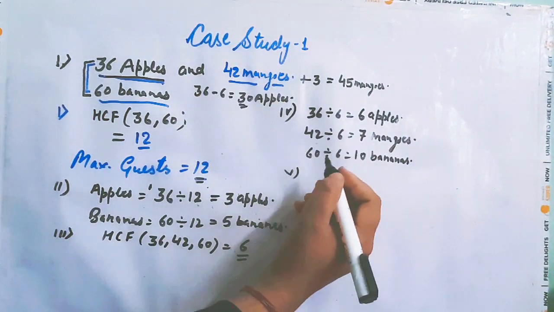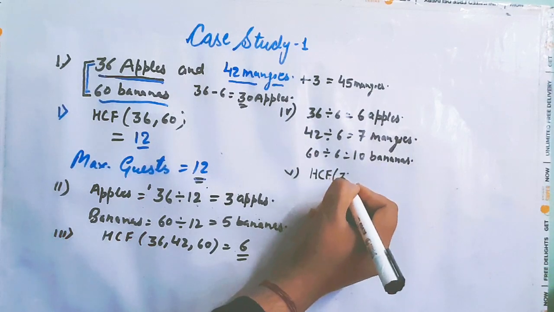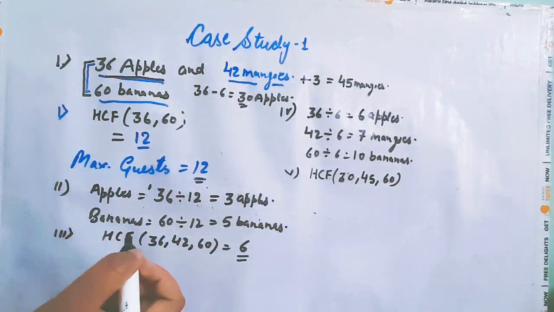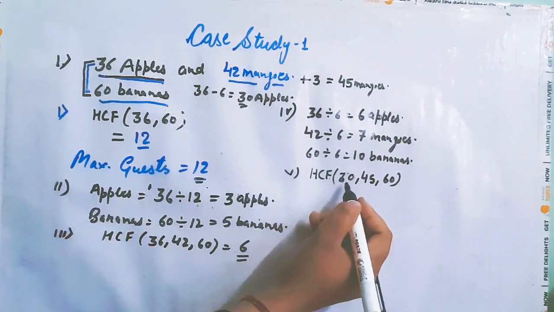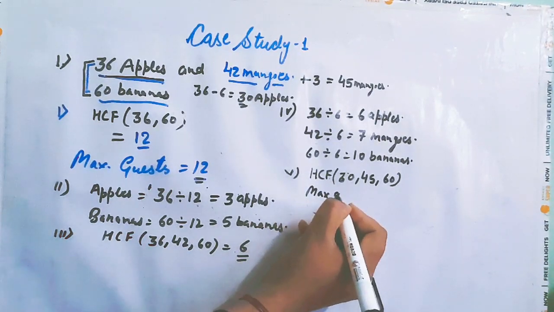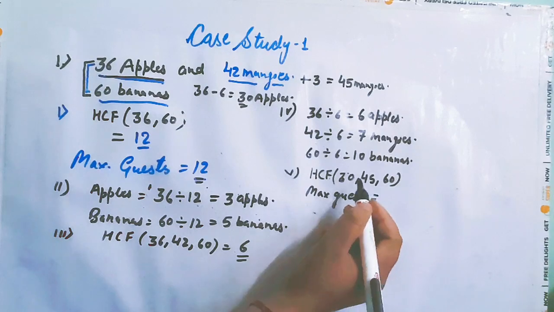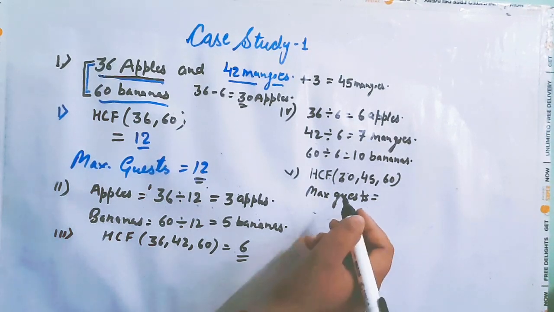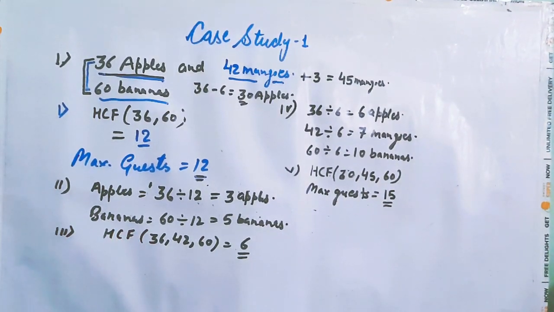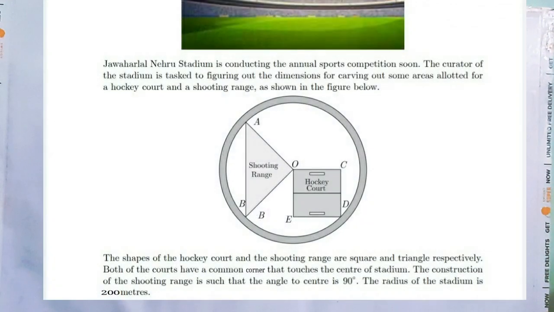So now the numbers are 30, 45 and 60. And we have to find out HCF, highest common factor of 30, 45 and 60 to find maximum number of guests now. So this will be equals to HCF of 30, 45 and 60 will be equals to 15. So maximum number of guests you can invite equals to 15. So this was your first case study. Let us see the next case study.